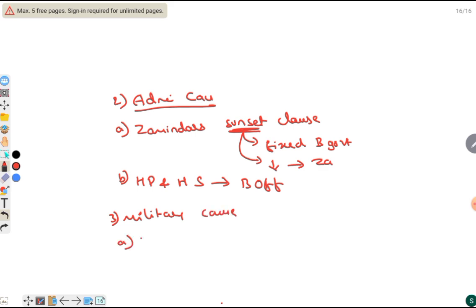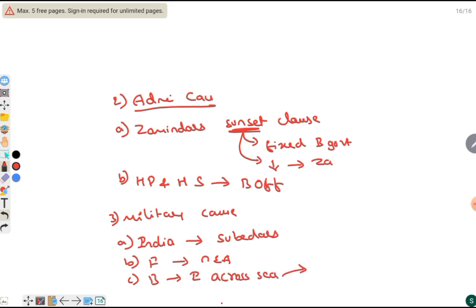The Indians in the military could only go up to the post of subedar, and for extra work there were no extra allowances. And the British used Indians across the sea. Crossing the sea was a taboo for Hindus.